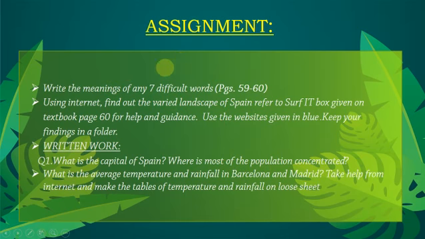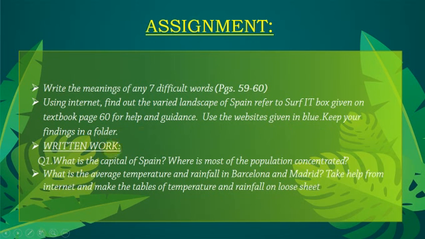At the end, you have to do an assignment this week. Firstly, you have to write the meaning of 7 difficult words. The second assignment is, using the internet, find out the varied landscape of Spain. Refer to the Surf IT box on page number 60. Use the website given in blue and keep the findings in the folder for further assessment.